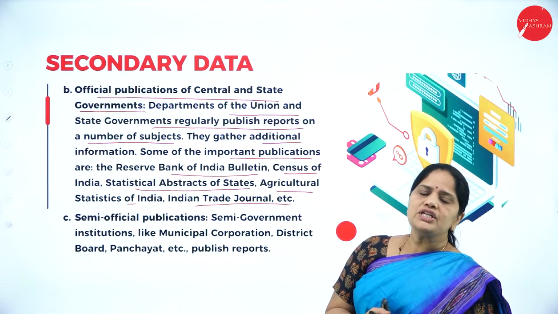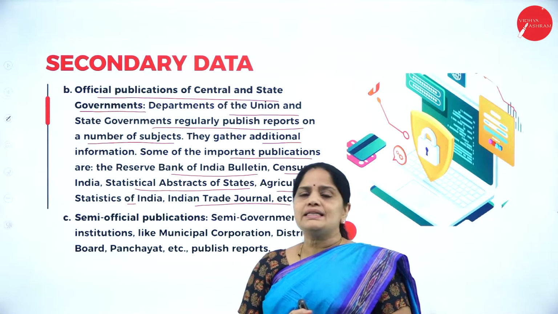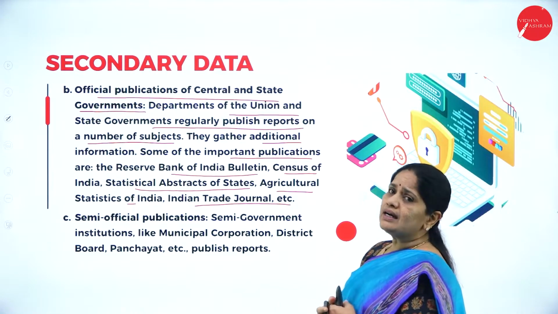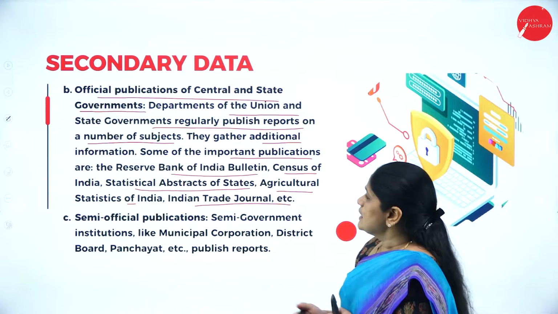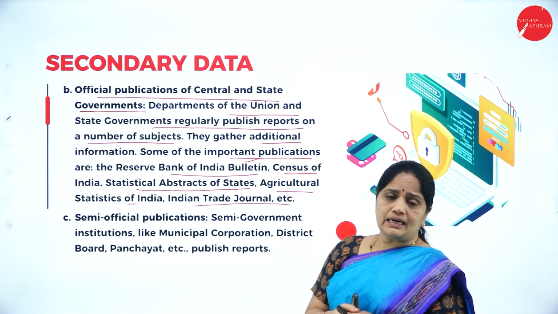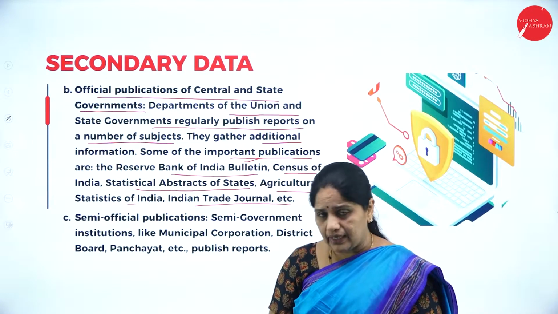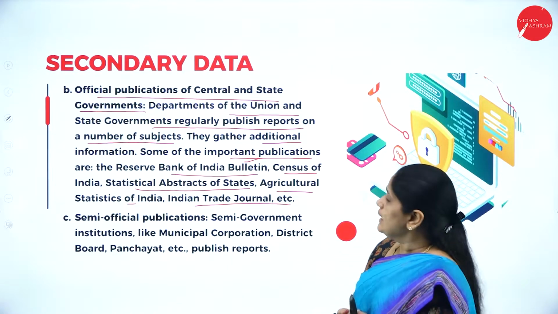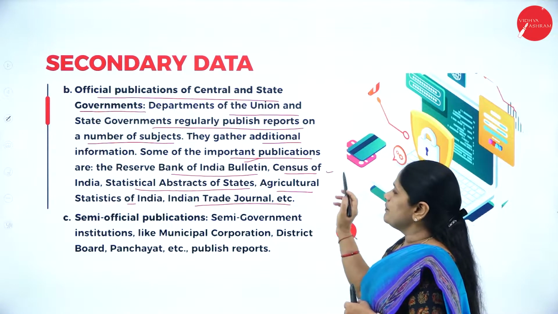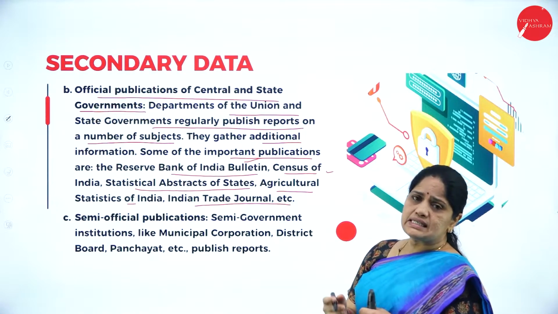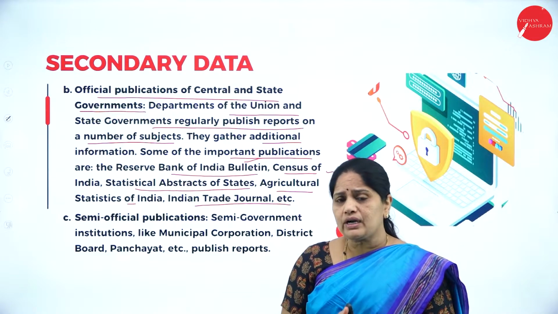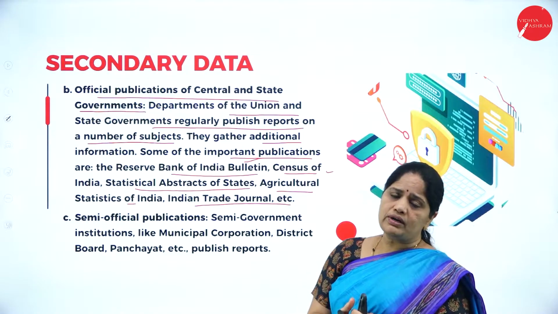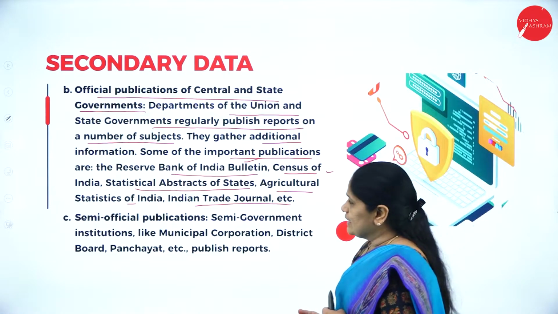Some of the official publications which are published by the central and the state governments relate to the various sectors of the country. So, what are the various sectors? First one is the bulletin released by the Reserve Bank of India. The Reserve Bank of India is releasing its bulletin periodically. Then, the next one is the Census of India. We all know what is census. Census means the survey of the demographic population. What is the population of the country and what is the demography of the population? All that they will give information.